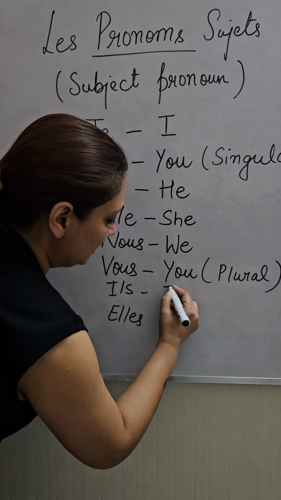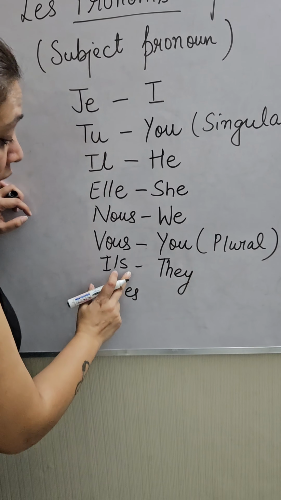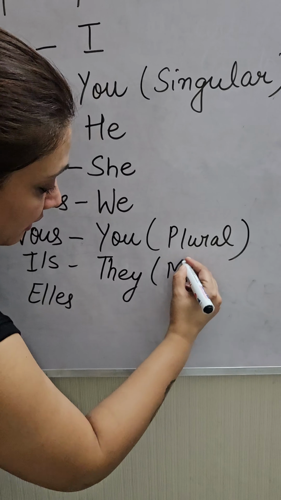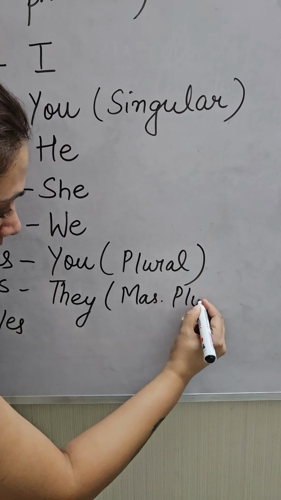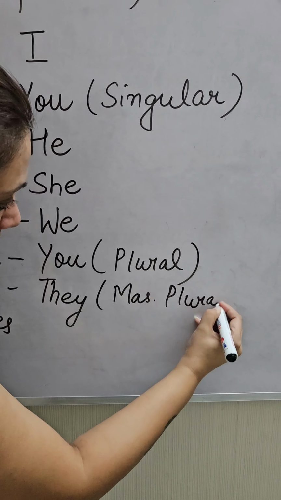Now this ils means they. But always remember, this is your masculine plural. Elles, this is again they, but this one is feminine plural. So I'll repeat all the words again.